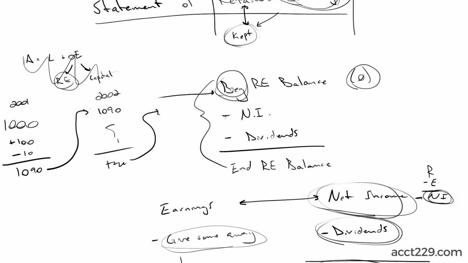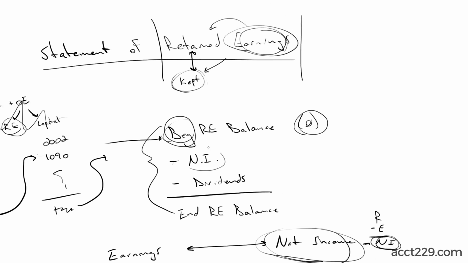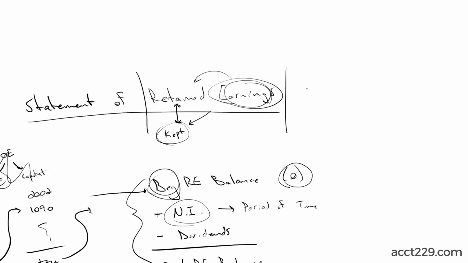And because we know that net income is representative of a period of time, then the statement of retained earnings represents the change, the delta. We'll just say change. Triangle means change. The change over a period of time.